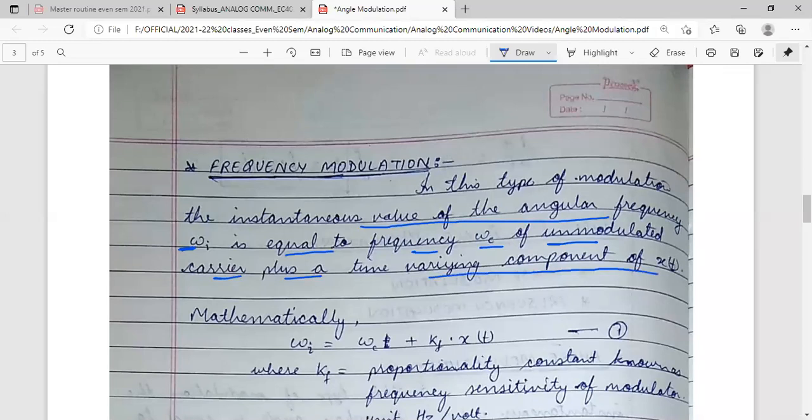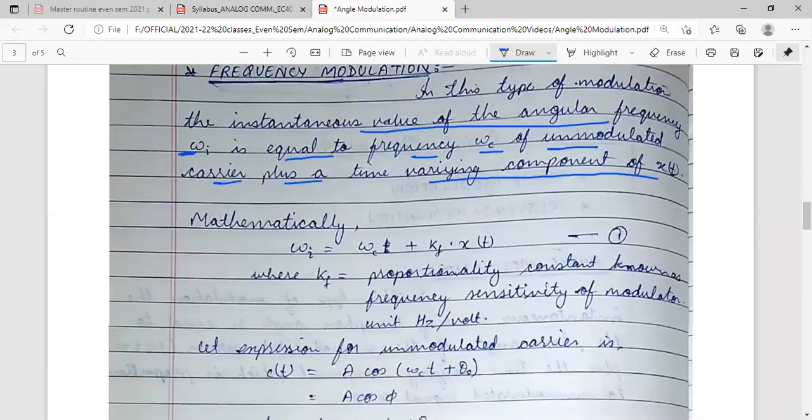Whatever be the value of x(t), based on that value the frequency omega c will change. So that will be the instantaneous angular frequency. Here i is some arbitrary subscript, meaning instantaneous.